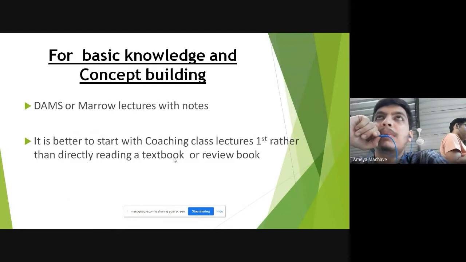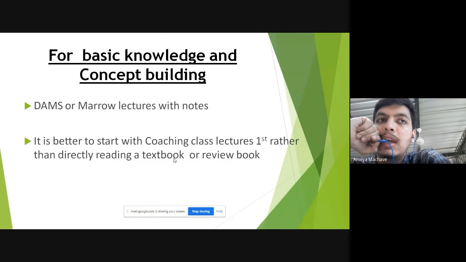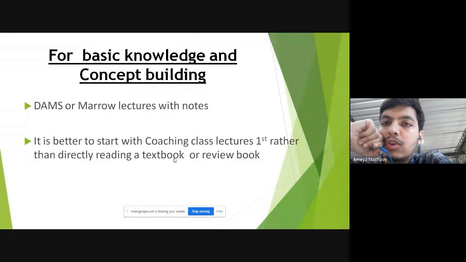To make the basic concepts, it is always better to start with either DAMS or Marrow lectures, and you can either take down notes or have printed notes with you. Generally in first as well as second year, we start studying a subject by buying the textbook and reading it from page one. But with ophthalmology, there are many new signs, terms, procedures, instruments, and concepts that we need to know. So if we start reading the textbook from day one, it would take a lot of time for the new information to sink in.